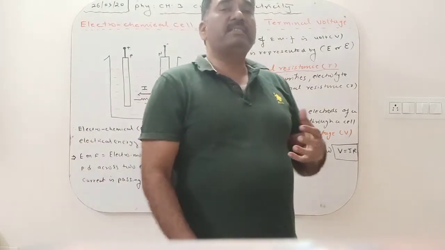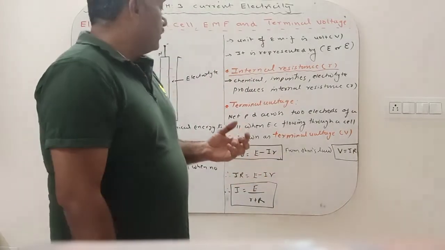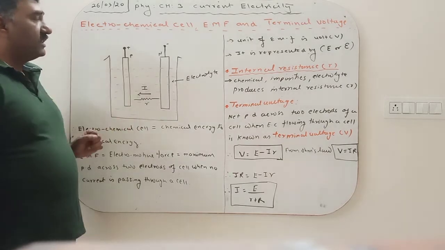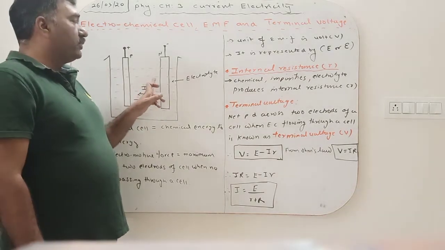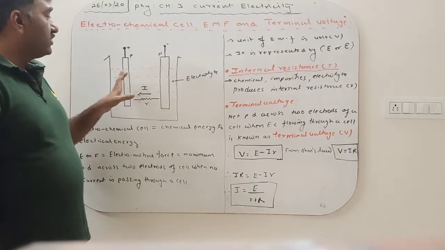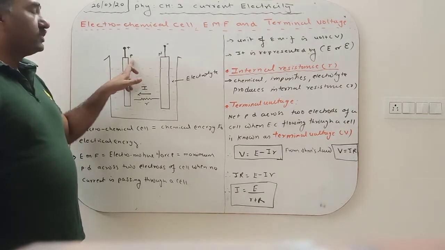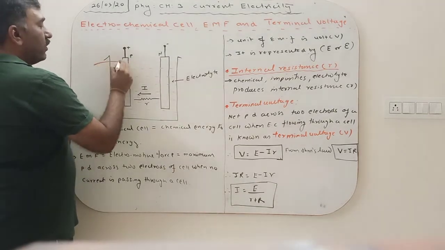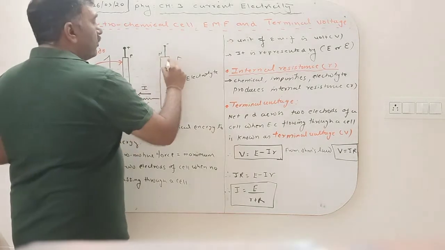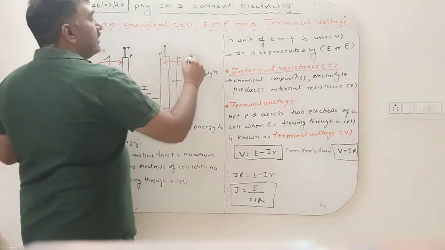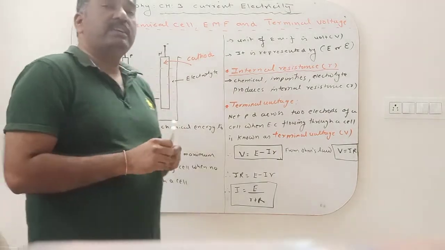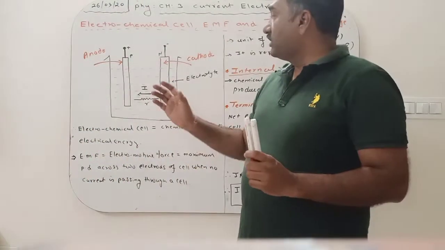So what is the basic composition of the electrochemical cell? This is a beaker which contains two electrodes and a liquid filled in it. This liquid is known as electrolyte. The electrode on which the positive charge is accumulated is known as the positive electrode, or anode. And the electrode on which negative charge is accumulated is known as cathode. But how are these positive and negative charges accumulated on the two electrodes?